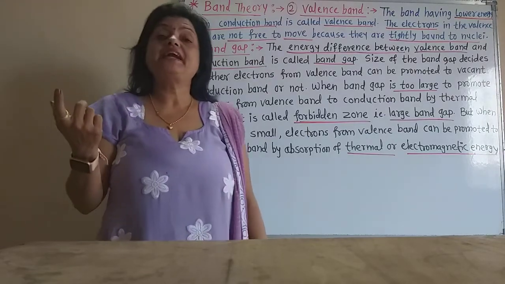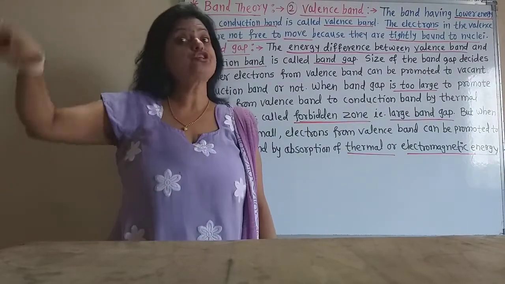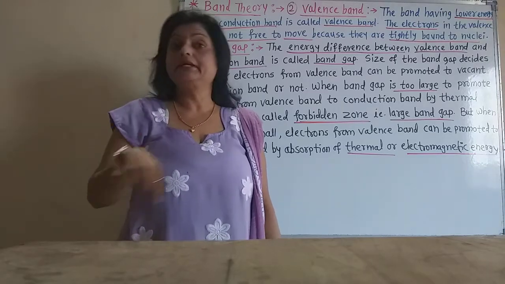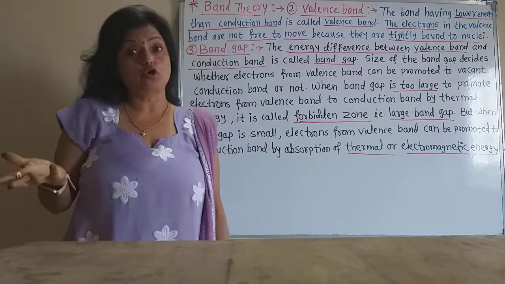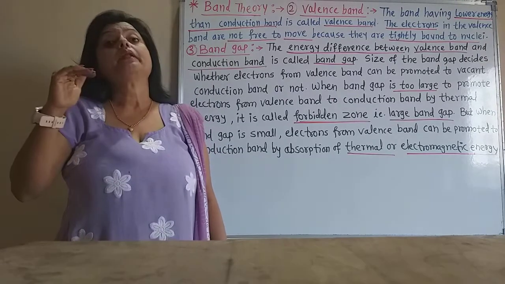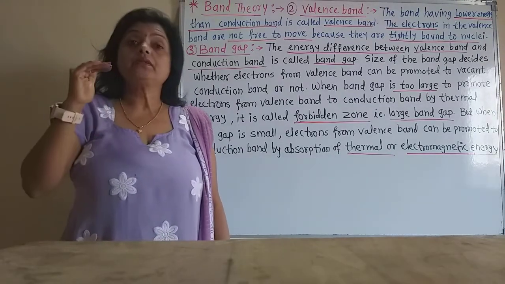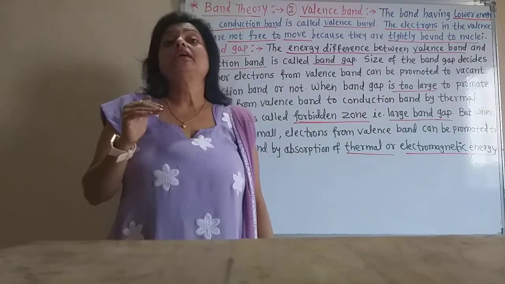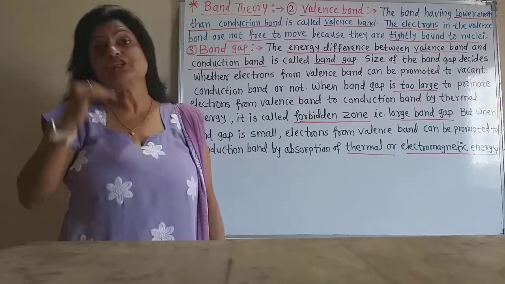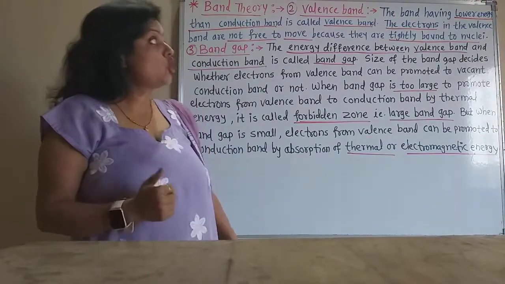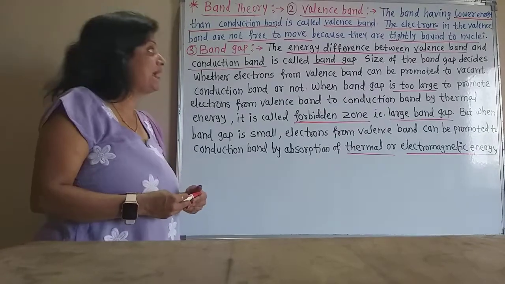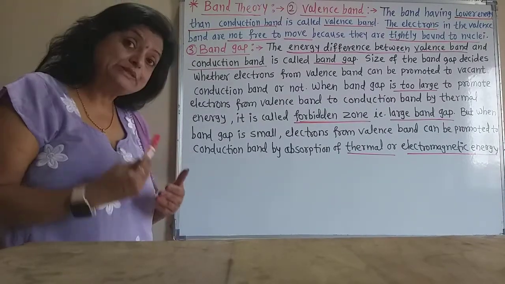The conduction band is formed from the outermost orbitals of the constituent atoms which are taking part in the formation of molecular orbitals. But the valence band is formed due to the interaction of the inner orbitals which are nearer to the nuclei, having lower energy. So, the band having lower energy than the conduction band is called the valence band.